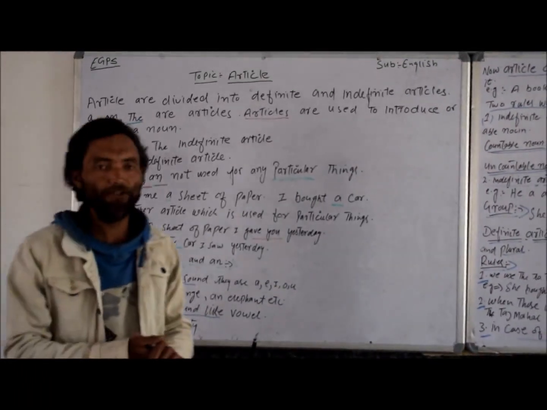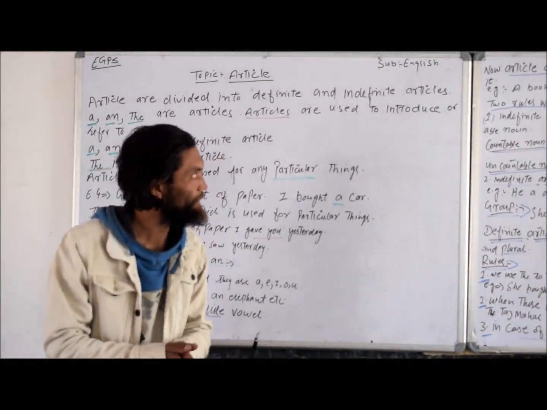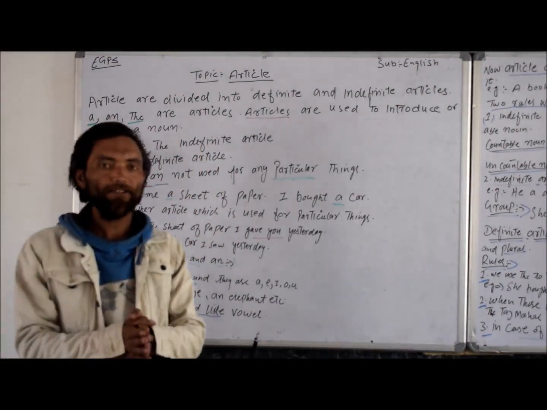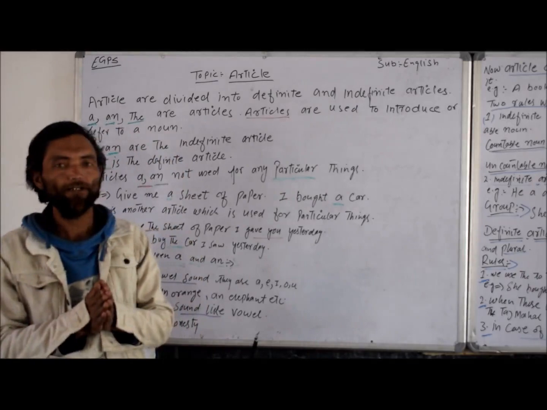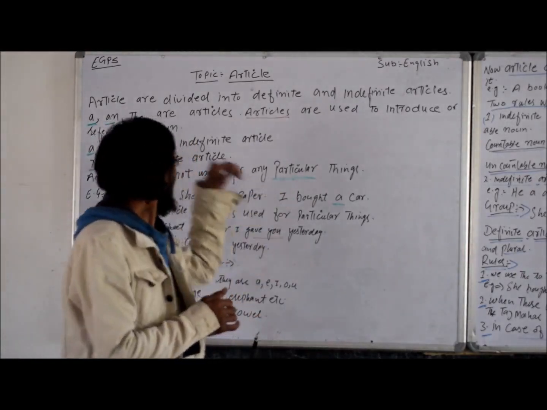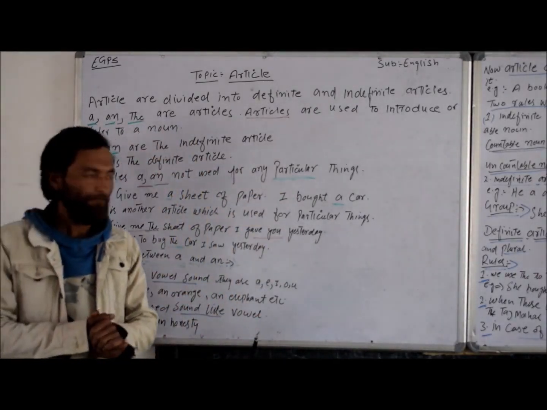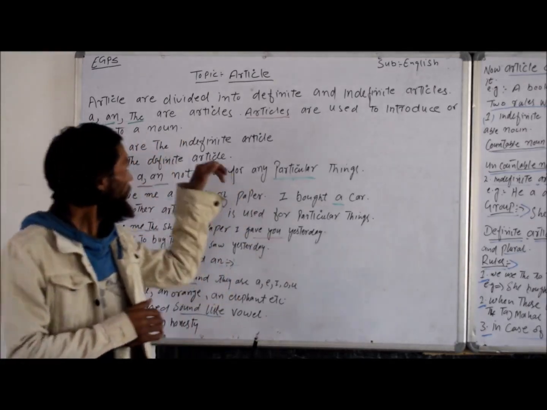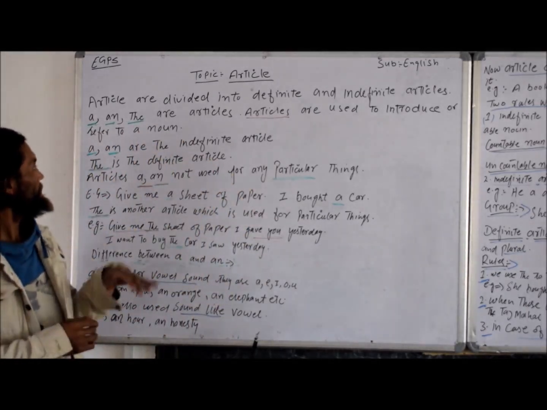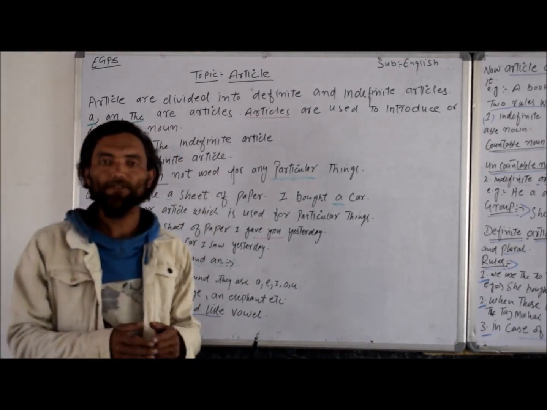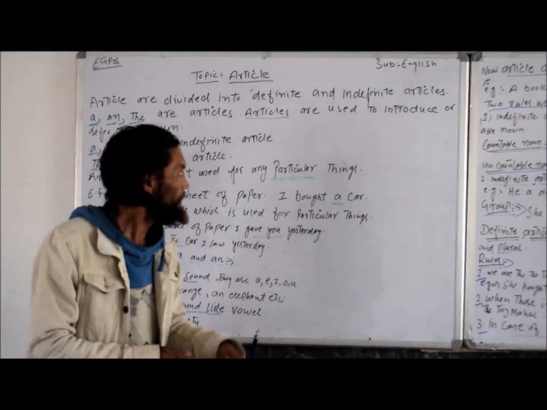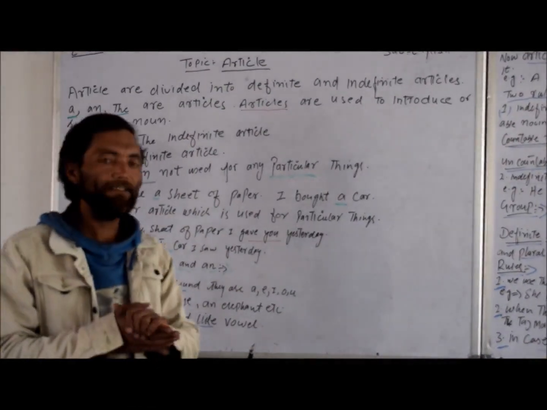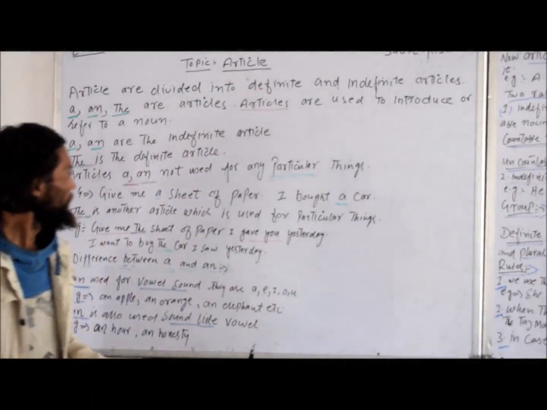Articles are divided into definite and indefinite articles. A, an and the are articles. Articles are used to introduce or refer to a noun. A and an are the indefinite articles. The difference between definite and indefinite articles is here. A and an are the indefinite articles. The is the definite article.